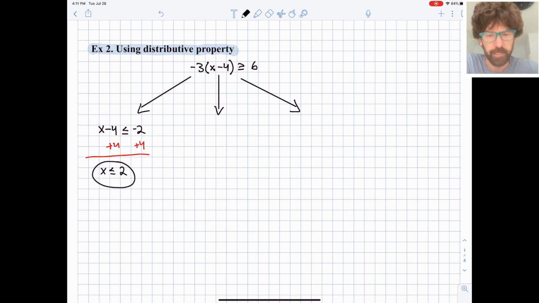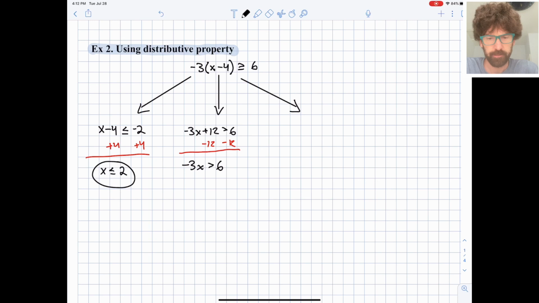So for our second method, I'm going to distribute the negative 3. Negative 3x plus 12 is greater than or equal to 6. We can subtract 12 from both sides, and we get negative 3x is greater than 6.